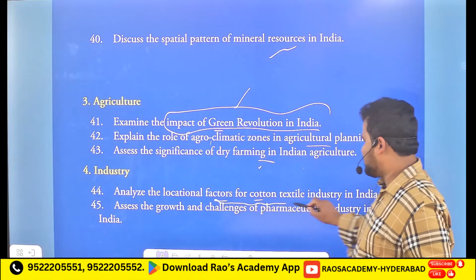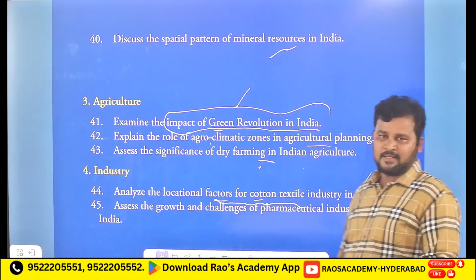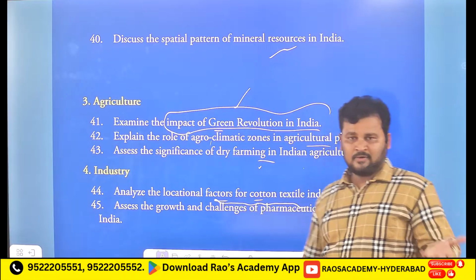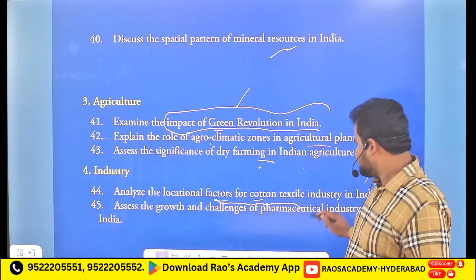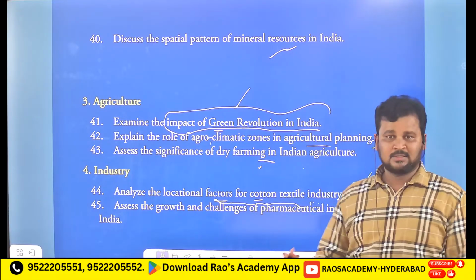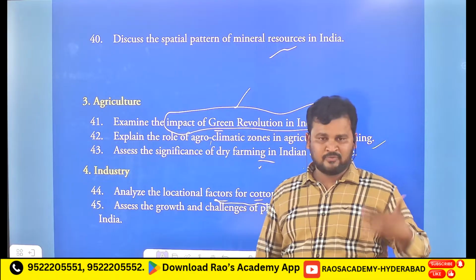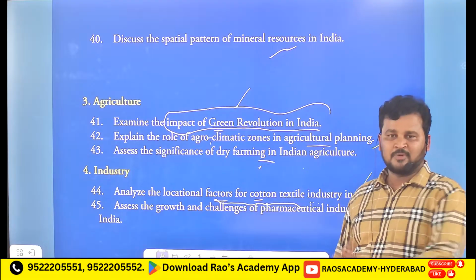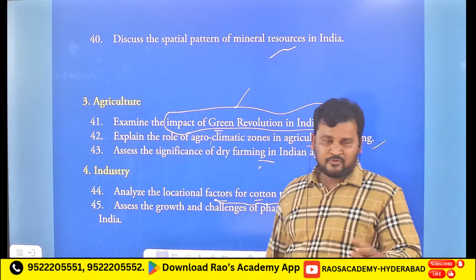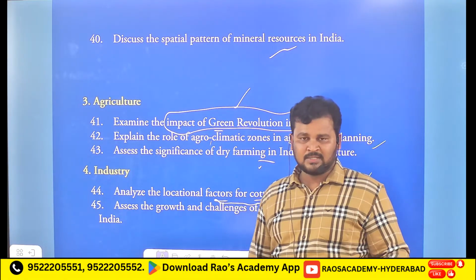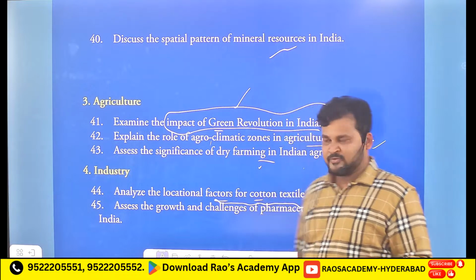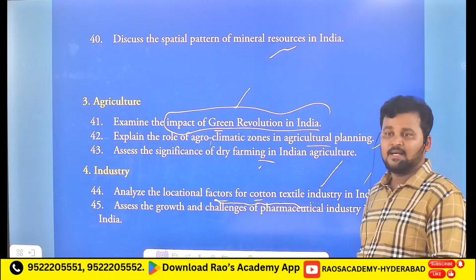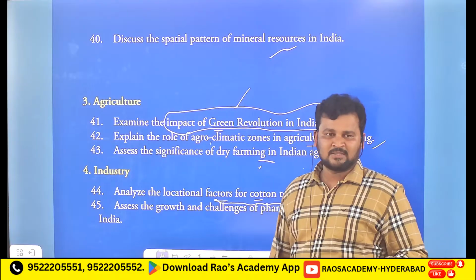Locational factors for the cotton textile industry in India. Clear? Locational factors like raw material being very near to these textile industries, water facility, availability of rivers, availability of export facilities, availability of transportation facilities, and availability of demand from the local people as well as foreign nations. All that information you can write here, and also you can write the challenges faced by textile industries.